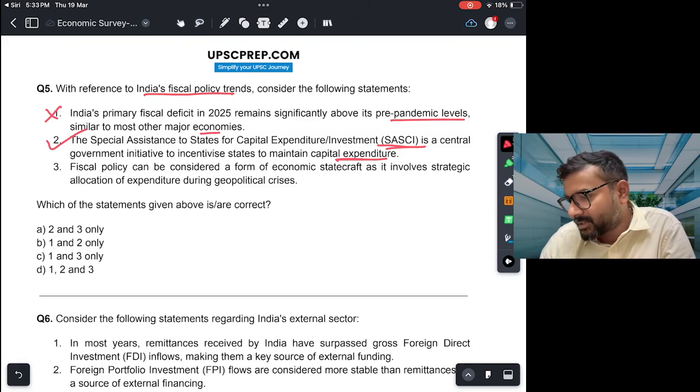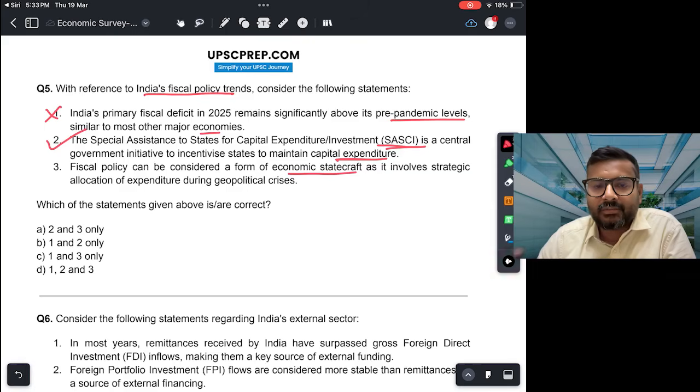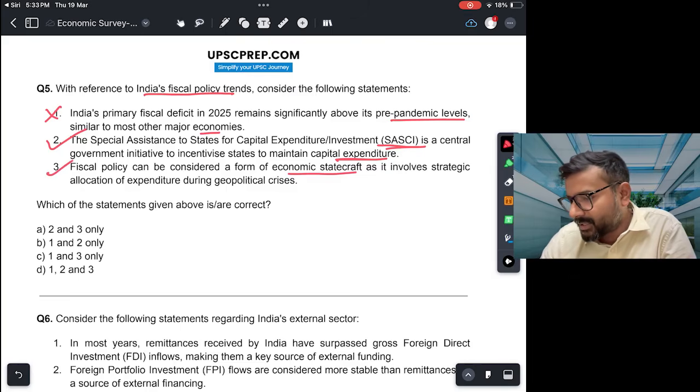Fiscal policy can be considered a form of economic statecraft as it involves strategic allocation of expenditure during geopolitical crisis. This is also correct. Fiscal policy is not just to achieve economic goals, but it is also to achieve foreign policy goals and national security goals. So this is correct. Which of the following statements given above are correct? So 2 and 3. Answer is A.